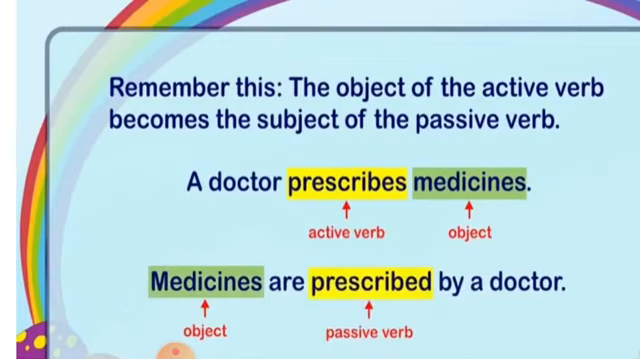Remember this: the object of the active verb becomes the subject of the passive verb. For example, a doctor prescribes medicines. The active verb is prescribes and the object is medicines. So medicines becomes the subject of the passive verb. Medicines are prescribed by a doctor. So here we changed the object into the subject of the passive verb.